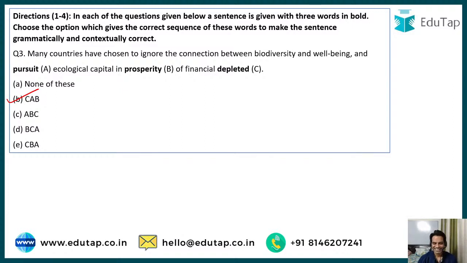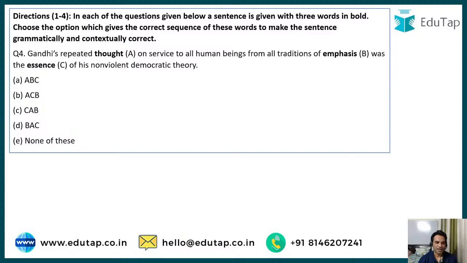Just kidding. Let's move on to question number 4. Gandhi's repeated thought on service to all human beings from all traditions of emphasis was the essence of his non-violent democratic theory. So Gandhi's repeated thought on, or emphasis on, service to all human beings from all traditions of essence or thought was the.